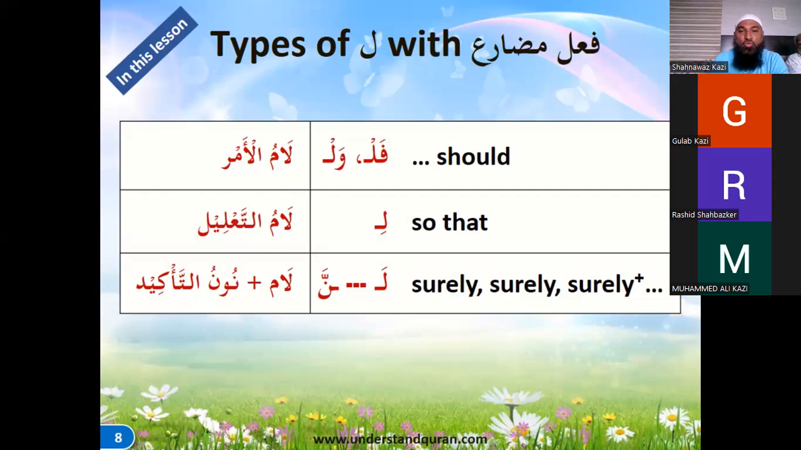Even the amr can be used without the lam also, but with a lam it gives more emphasis, and that's why the meaning of that is should, right? Then we have lam ta'lil. Lam ta'lil means the lam which means so that. And then we have the lam takid or lam plus noon is takid, means it's for emphasis, and that is indicating surely, surely, surely, right? So that's why the surely is written 3 times.